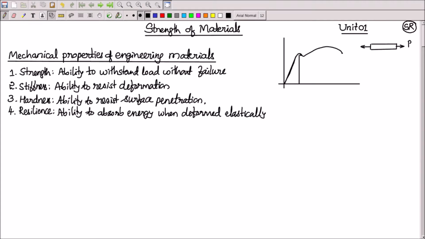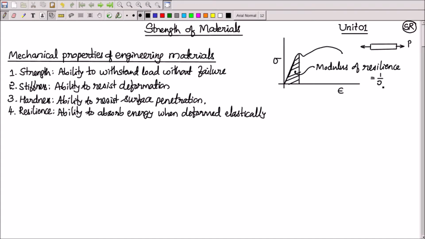And resilience can be measured in the stress strain diagram. It is the area covered by this straight line portion. This area is called modulus of resilience. So it is the ability of the material to absorb energy when deformed elastically and to return it when unloaded. It is expressed by the area under the elastic region of the stress strain diagram. That's what I have highlighted here. It is the area of the triangle.